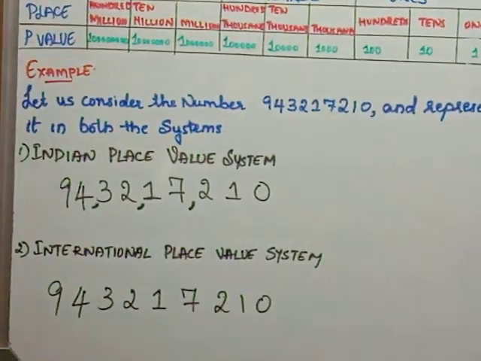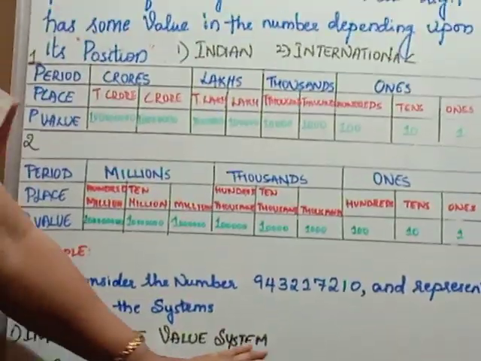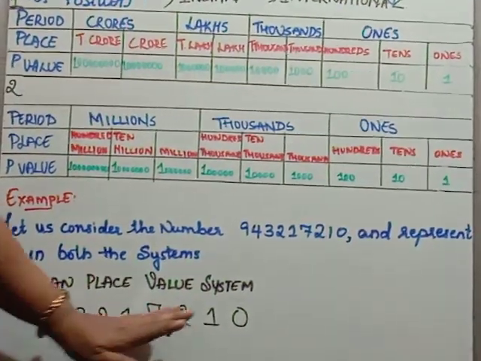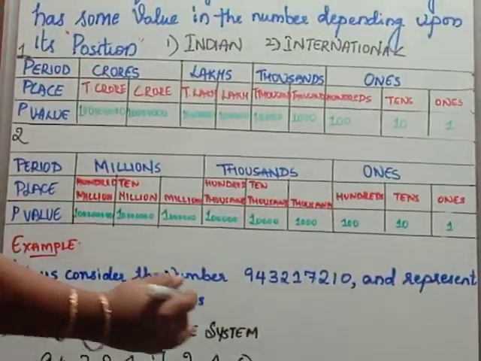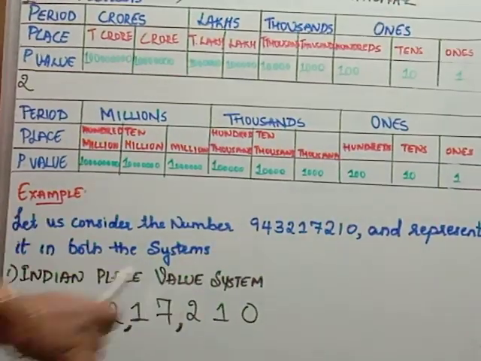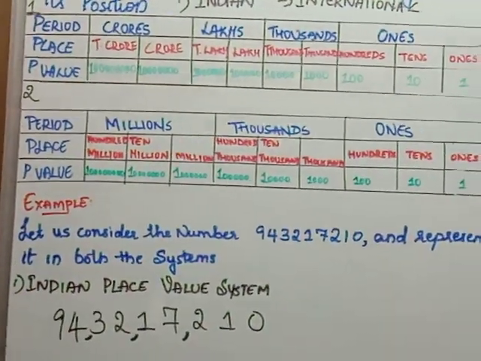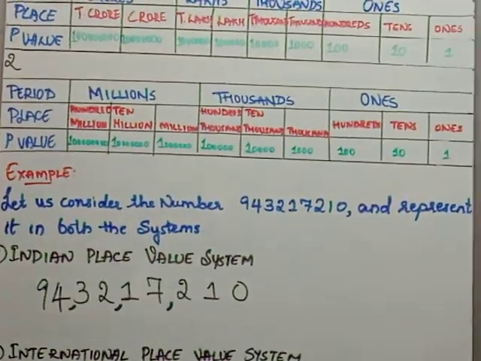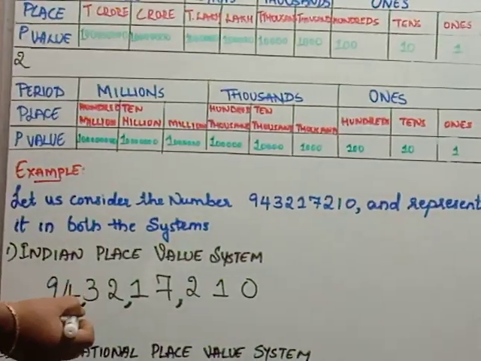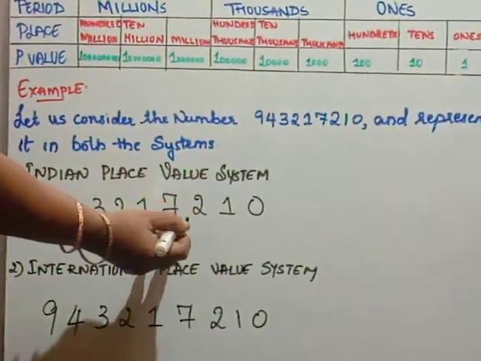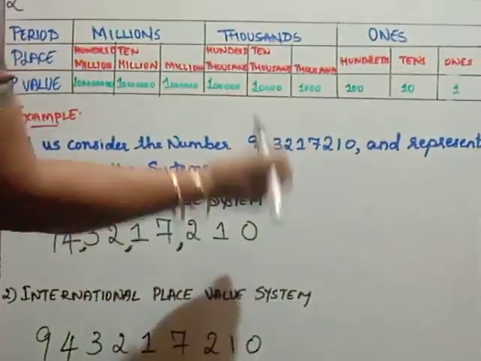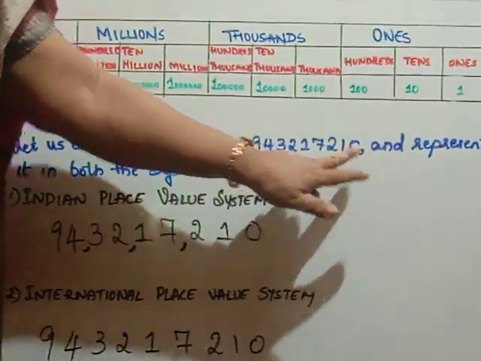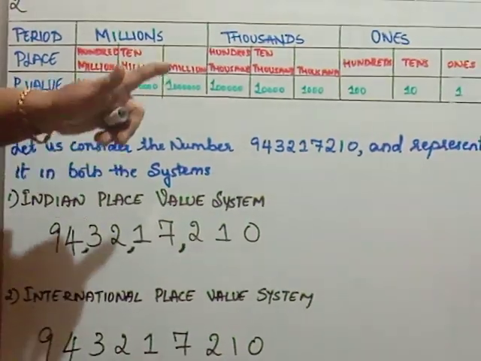Why do we have to follow this system? This system is helpful to read the numbers in a correct way and in an easy way. After putting commas, we can read the numbers in the Indian system or the international system easily. How? Because we are putting commas according to the periods. 94 crores, 32 lakhs, 17,210 we can read after putting commas. If you are not putting any commas, it is very difficult to read it.